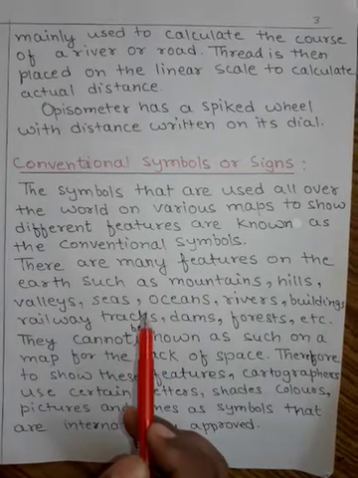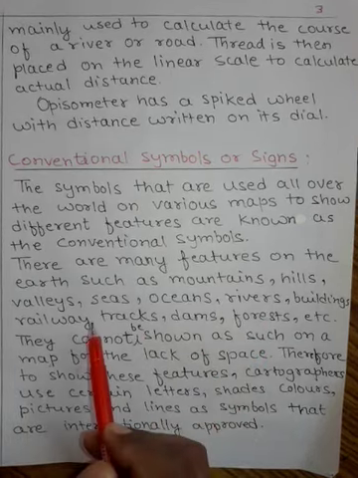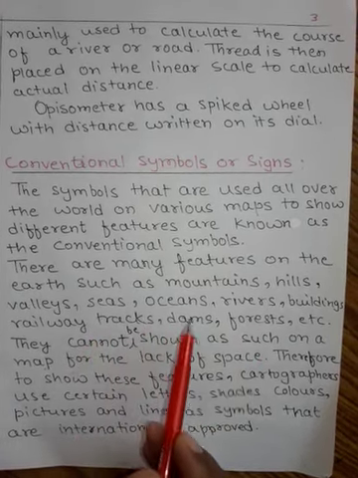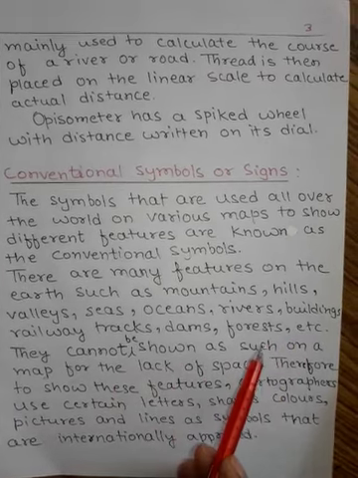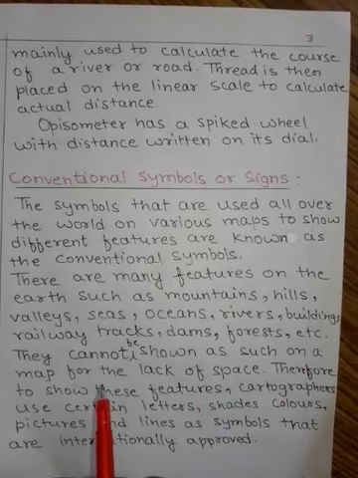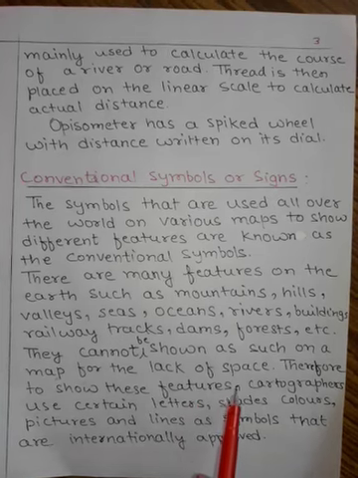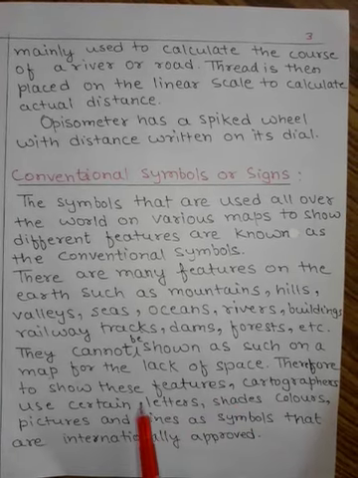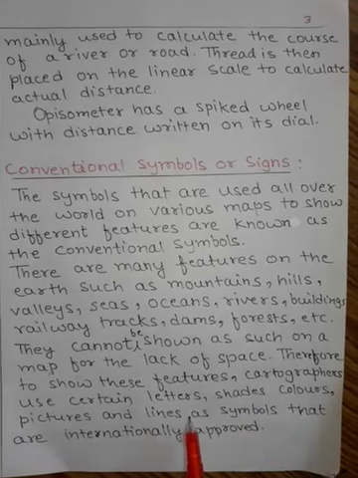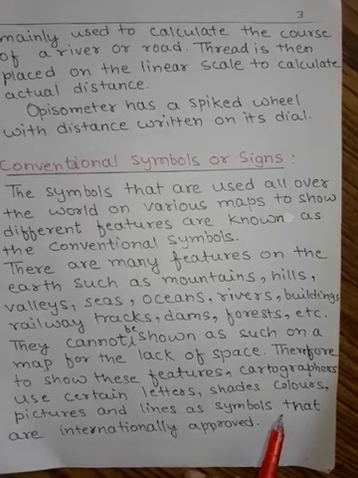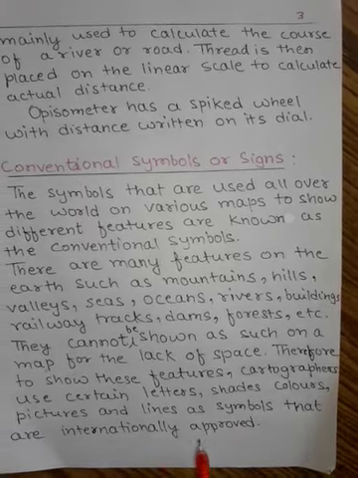There are many features on the earth such as mountains, hills, valleys, seas, oceans, rivers, buildings, railway tracks, dams, forest, etc. They cannot be shown as such on a map for the lack of space. Therefore, to show these features, cartographers use certain letters, shades, colors, pictures and lines as symbols that are internationally approved.